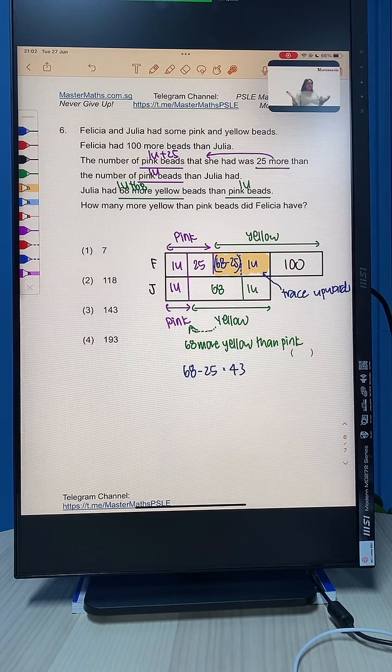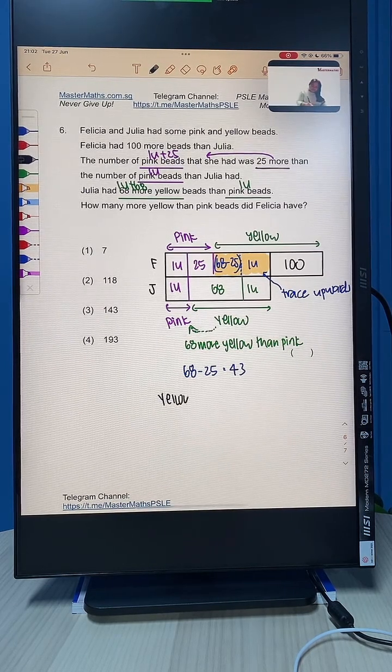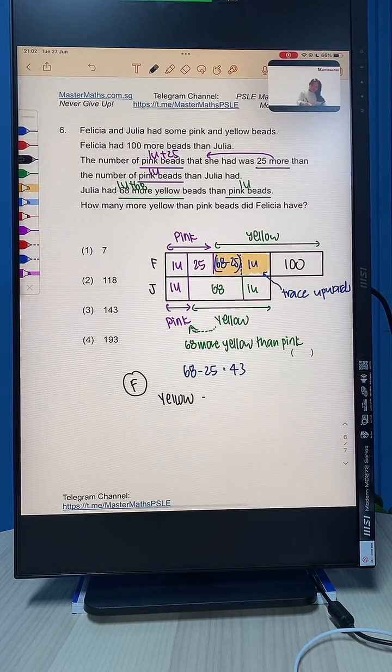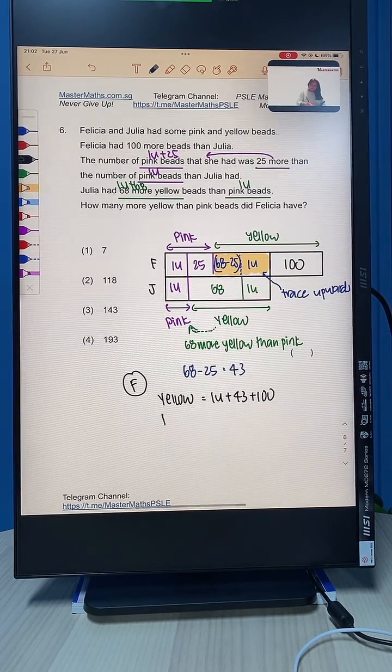So now, can we find the difference between the yellow and pink beads that Felicia has? Based on our model, the yellow that Felicia has is going to be 1 unit plus 43 plus 100, whereas the pink that she has is just 1 unit plus 25.